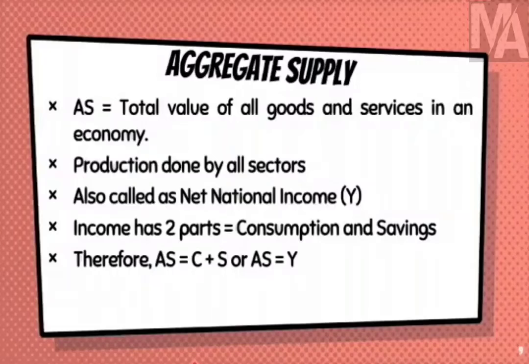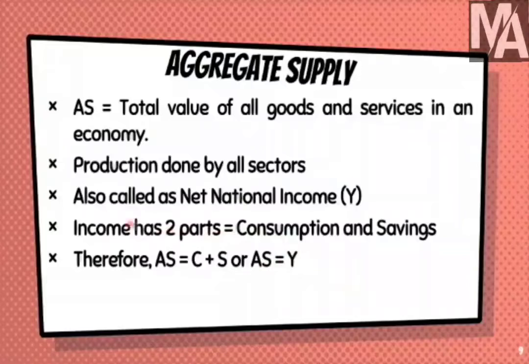We will move forward to the next part of the formula, that is aggregate supply. So now, if you're spending on all goods and services, the other part has to be the total value of all goods and services. In simple terms, aggregate supply is nothing but the total value of all goods and services in an economy. And production is done by all sectors, that is the private sector, the investment by firms, the government sector and the foreign sector. So this is also called net national income. This is exactly the same formula which we use for national income. The total value of all goods and services produced in an economy in a given year is called national income, and it is also called aggregate supply.